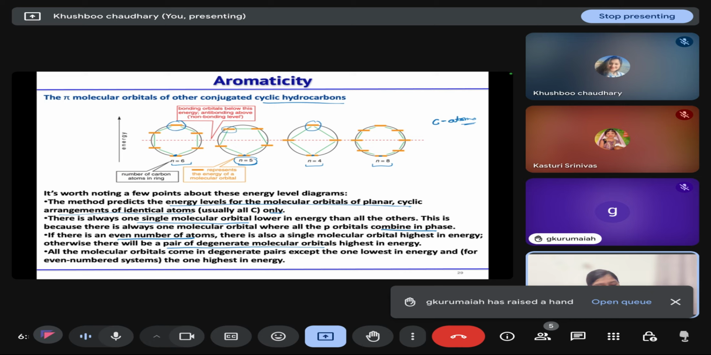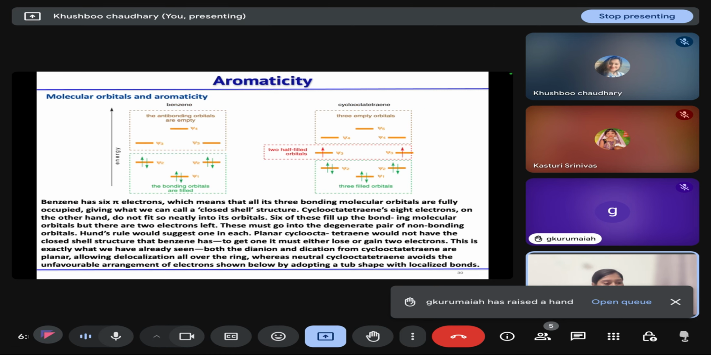And in the case of the odd one, we will get a pair of molecular orbitals that is higher in energy. Then how will we fill these molecular orbitals with electrons? In the case of benzene, we have six pi electrons, so the lowest energy molecular orbital we have to fill first. Two electrons will go in psi1, and then in the degenerate orbitals we will fill electrons singly first, and then we will pair up. So this benzene has a closed shell structure, which makes it stable.